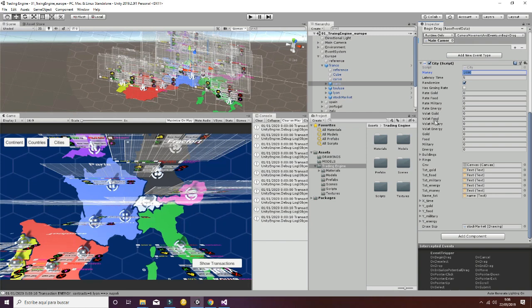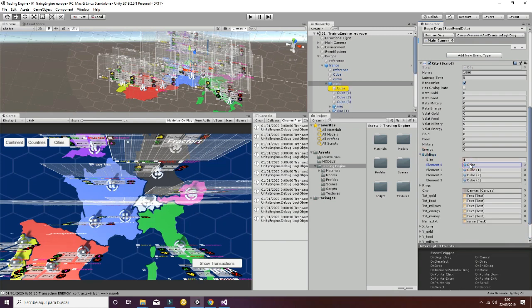Volat gold, volat food, volat military and volat energy refer to the volatility of each of the resources. And gold, food, military, and energy are the resources that a city has. Then we have the buildings and the rings. The buildings and the rings are just, as you can see here, the cubes that compose the different cities.